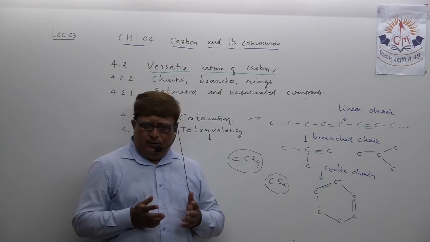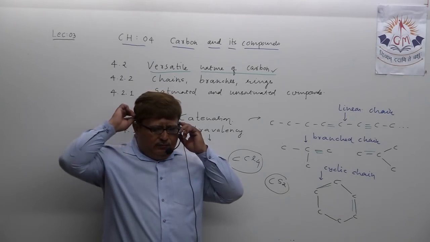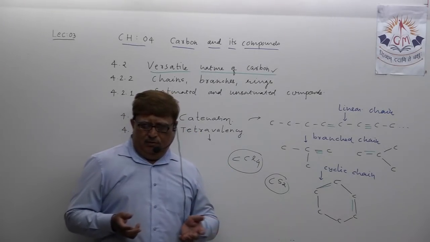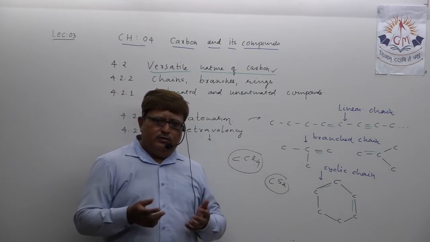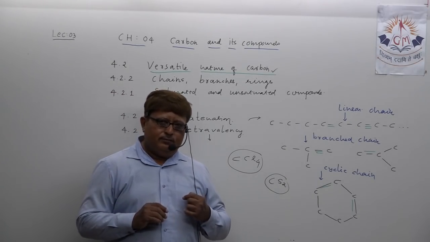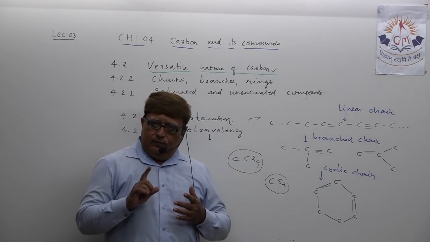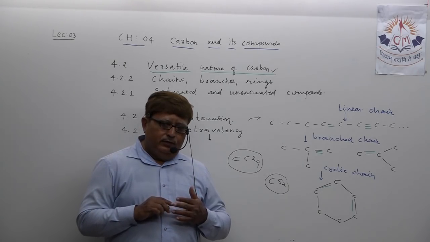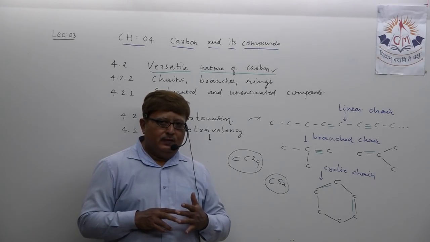But at the same time, one more thing which is most important. A question may arise in your mind, does only carbon have this capacity to join with others? No, other elements also share electrons with other elements. But one thing regarding carbon is again a very important fact, which makes carbon exceptional. What is that?